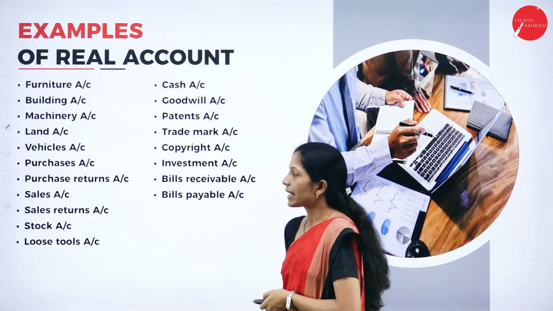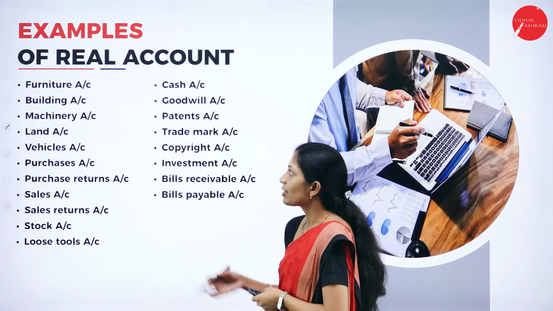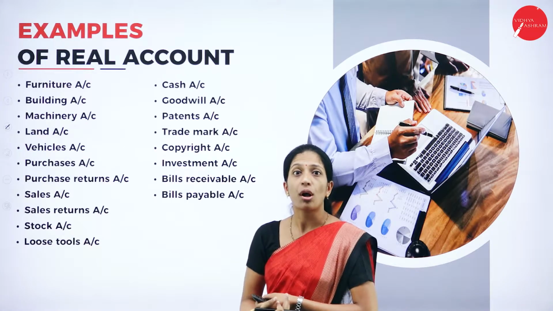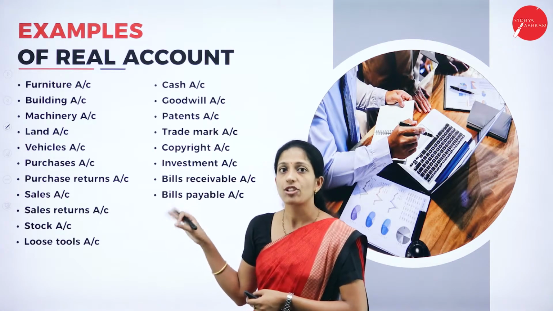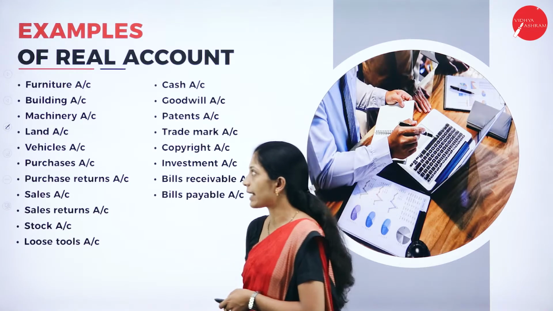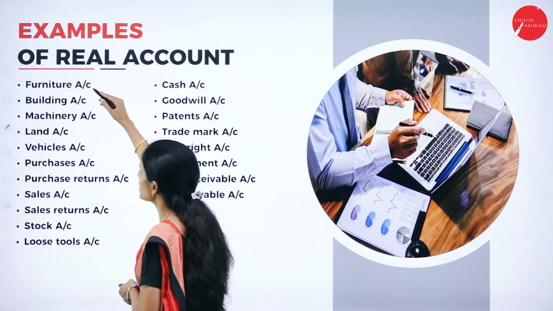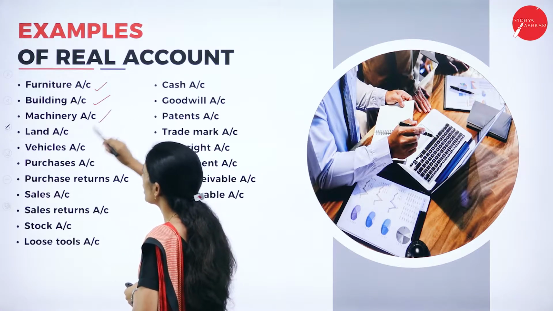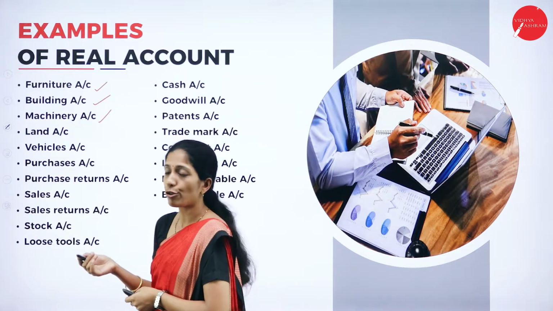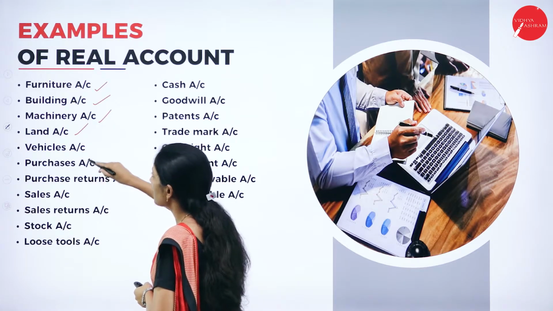Now, moving on to the next example of real account. As I have told you, it is all related to properties, so these are all properties of the organization. It may be tangible or intangible. Furniture is tangible. Building is a tangible asset. Machinery is also tangible. Land, tangible.